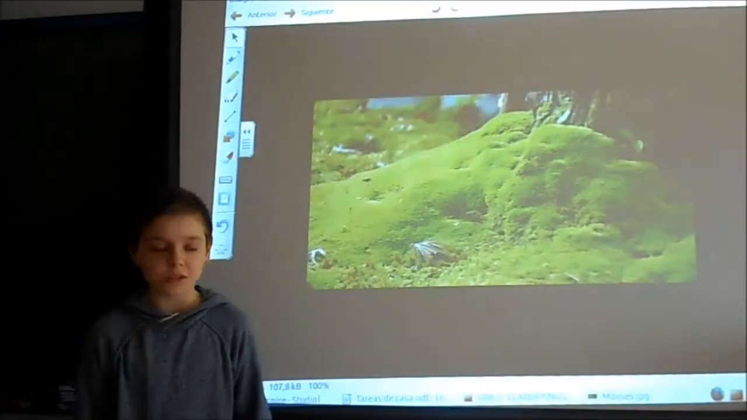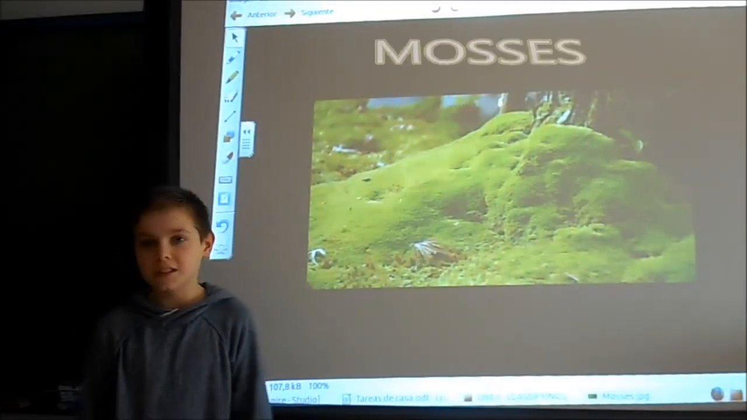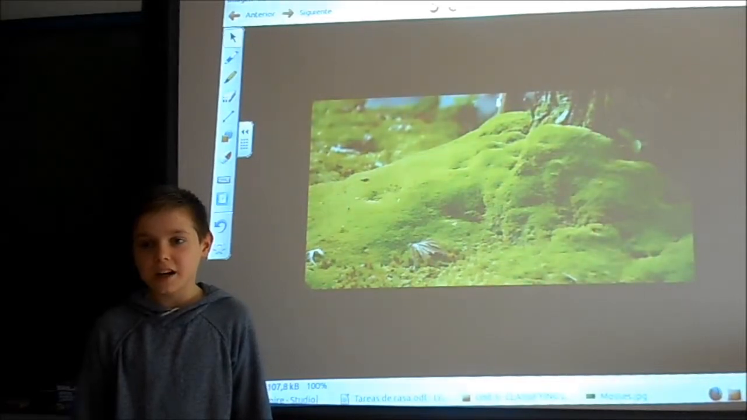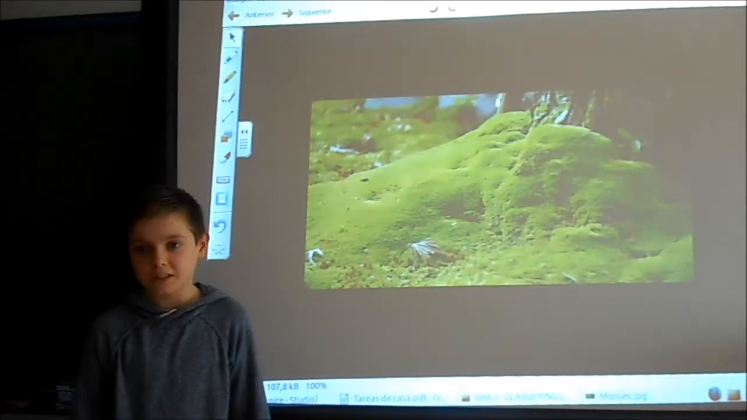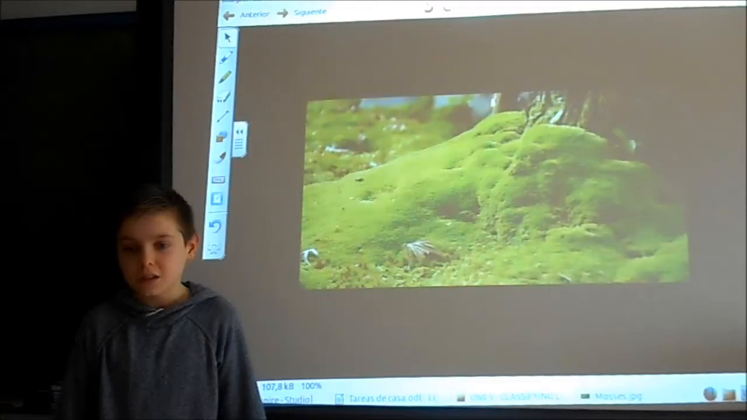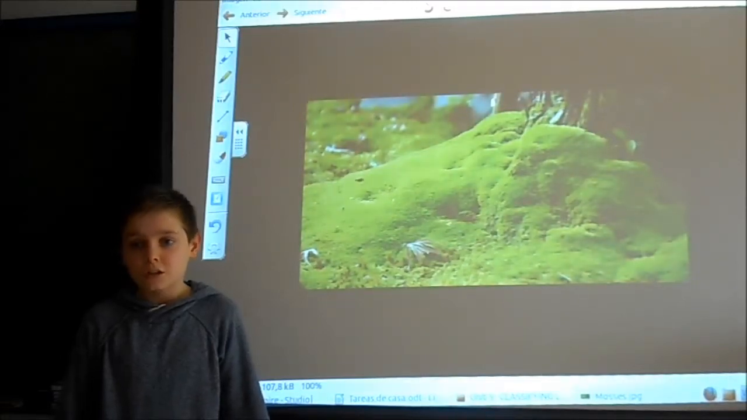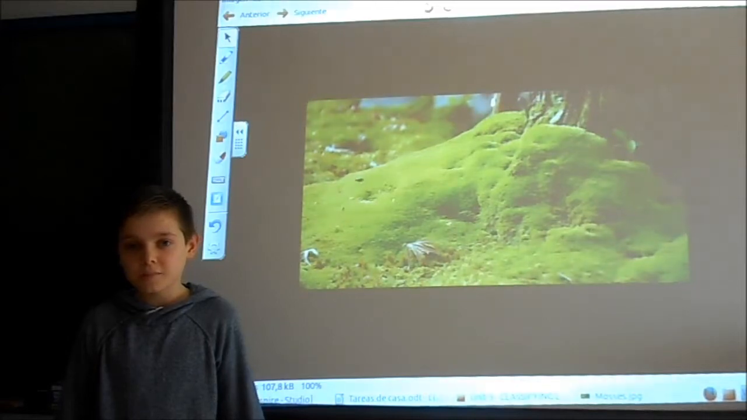I am going to describe a moss. This living thing is an herb because it is a small plant. This living thing reproduces with spores. So they are non-flowering plants.